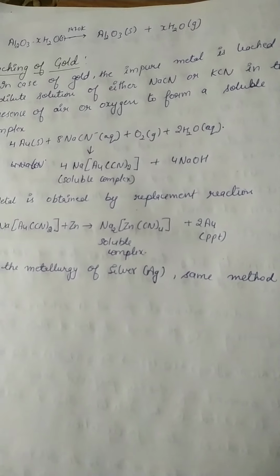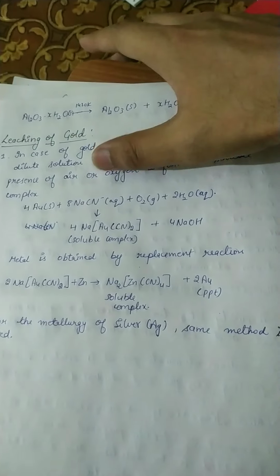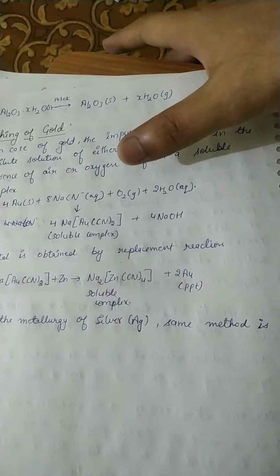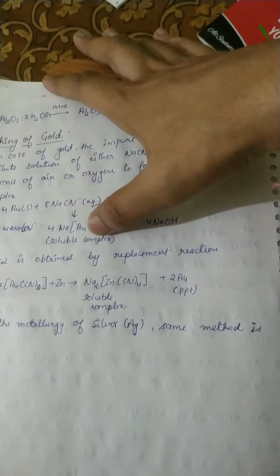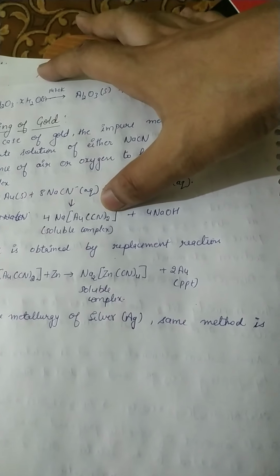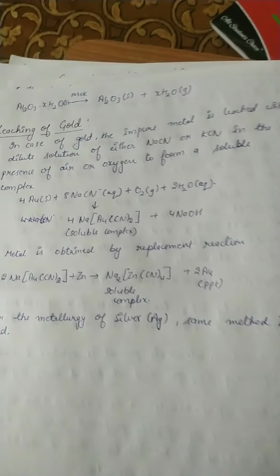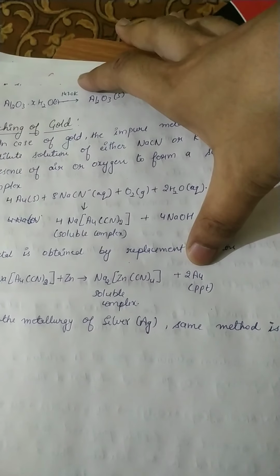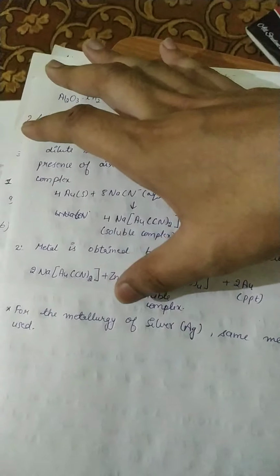When the impure metal is treated with sodium cyanide in the presence of oxygen and water, there is a formation of a soluble complex. This soluble complex is then reacted with zinc. A displacement reaction takes place, and a precipitate of gold is formed. The same method is used for silver.